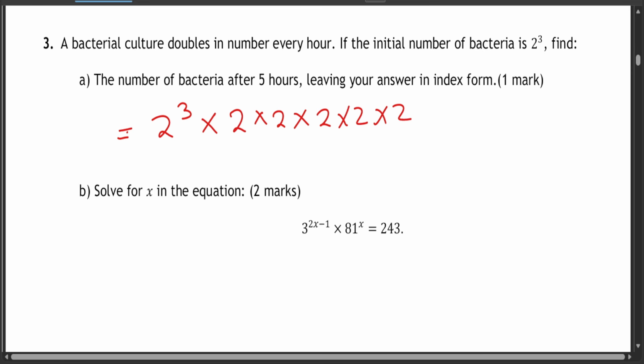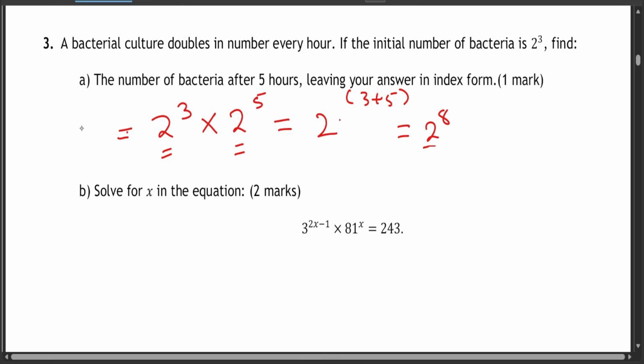So this is basically just saying 2 to the power of 5. Rather than writing 2 times 2 times 2 times 2, just write it as times 2 power 5. And we said if the bases are the same, you add the powers. So you take 3 plus 5 and you get 2 to the power of 8. Therefore, that is your answer.